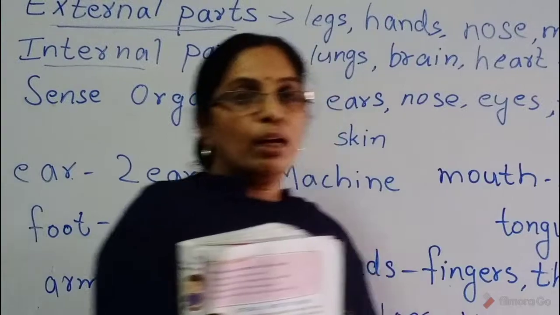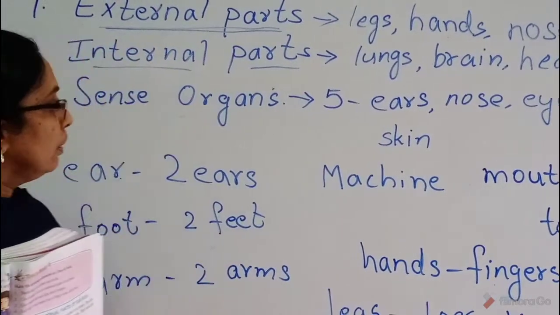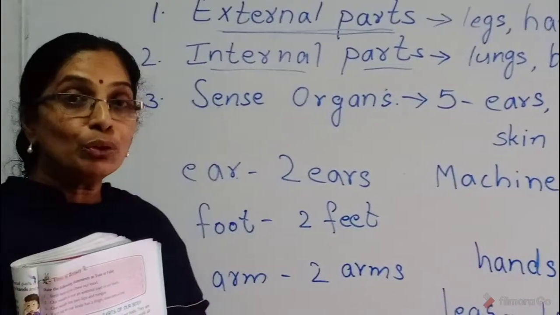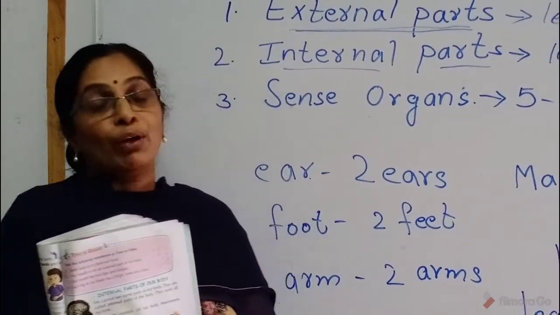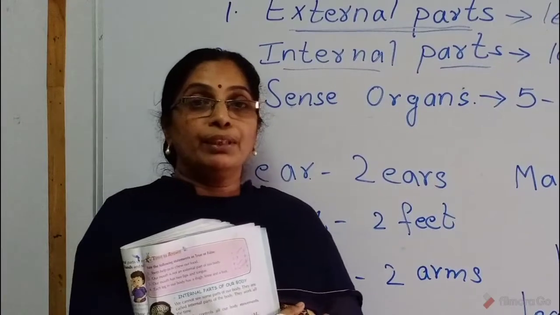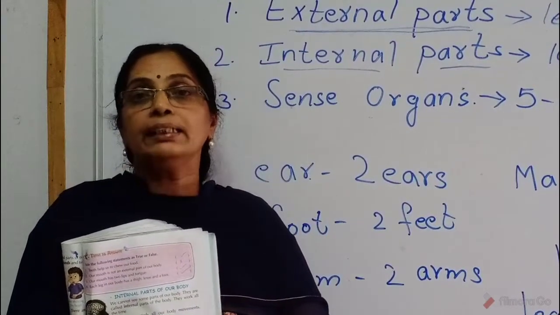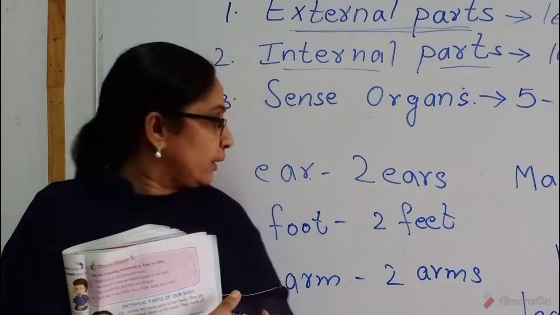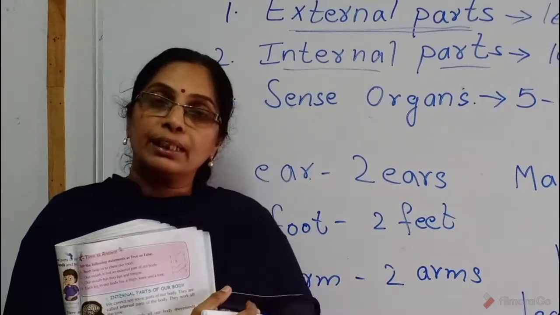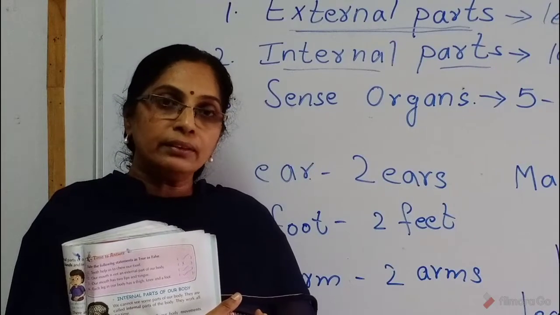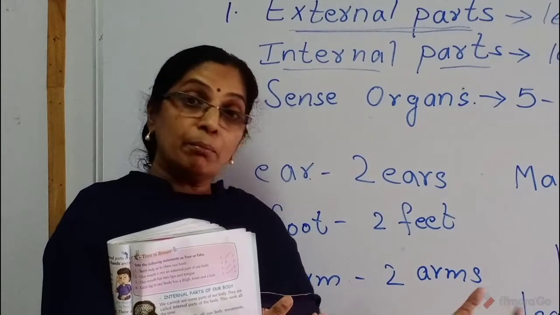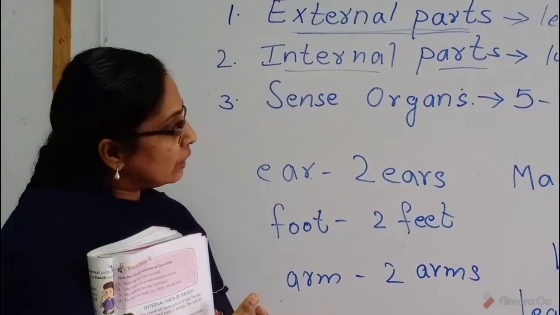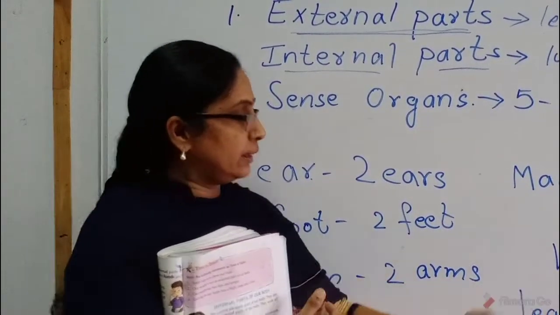Okay. Now, how many ears do we have, children? We have 2 ears. What do we do with our ears? We can hear the things and listen to music also. Then what can we do with our legs? We can walk, run, jump, play, many things. Then next, hands.